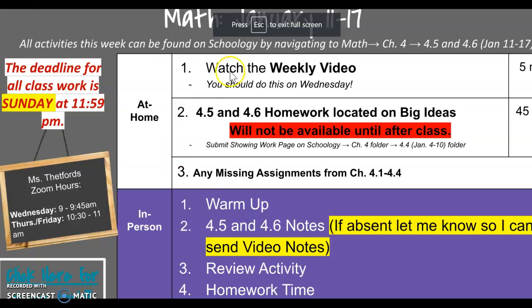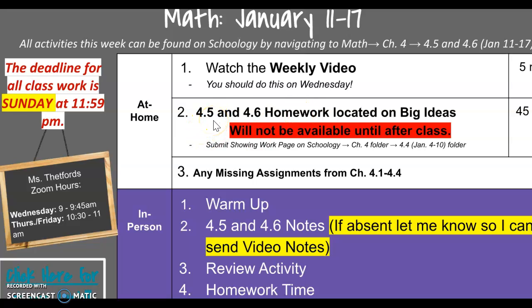So this week, remember everything is due Sunday at 11:59, and we have our 4.5 and 4.6 big ideas. This needs to be completed at home, but will not be available until after class. This section is pretty difficult, and so I felt like it would be better to use our class time and go over it in person. That way, if you did have any questions or any misconceptions, we'd be able to catch it during class together. So the big idea is homework.